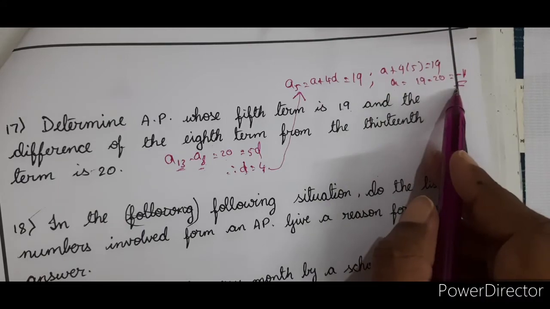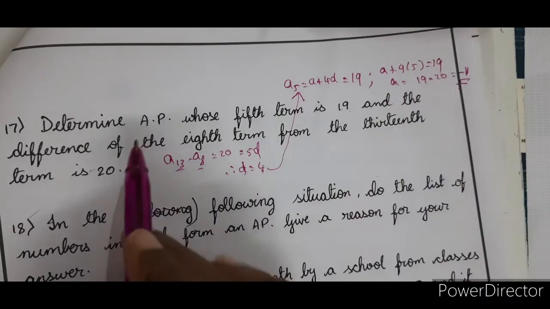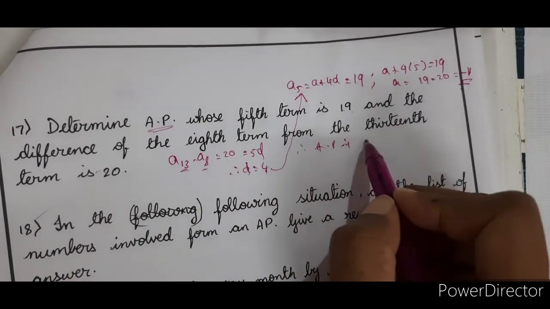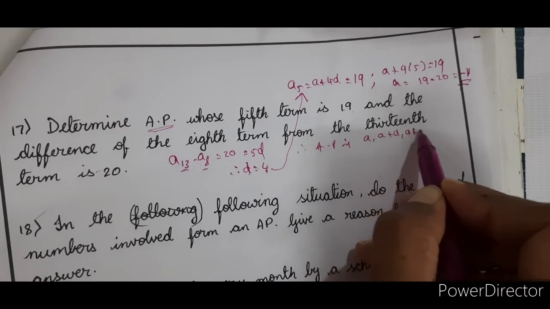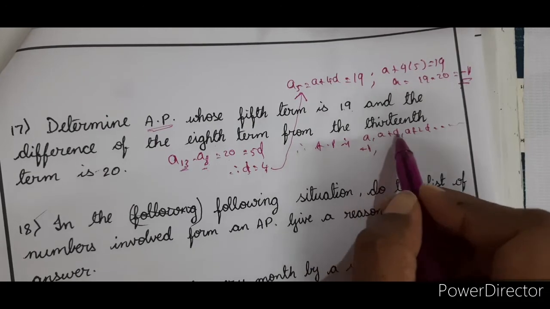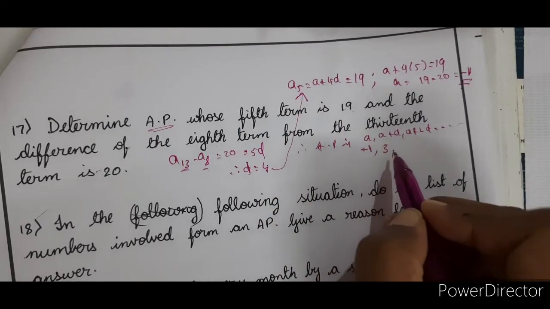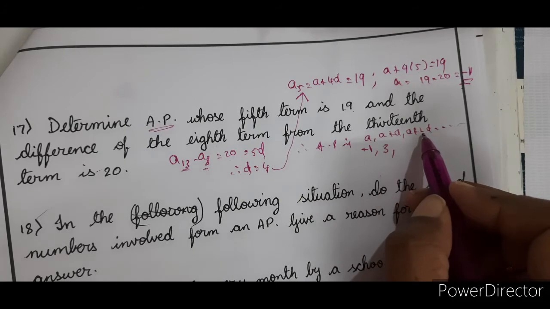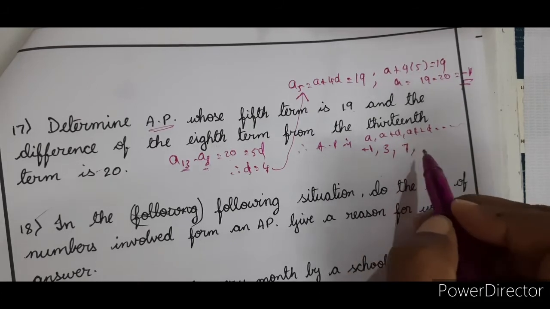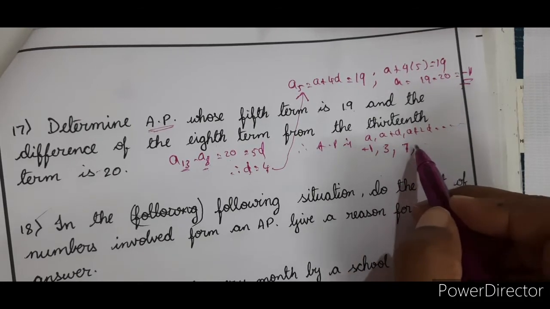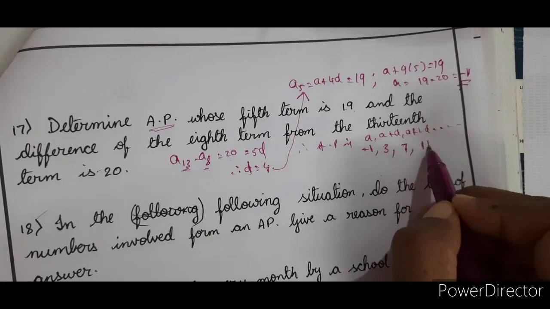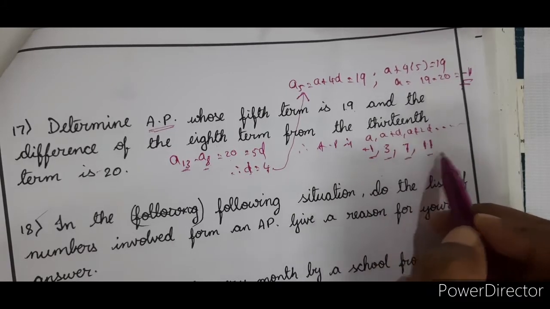So you got A to be minus 1. So now we need to determine the AP. What is he asking? Therefore the AP is, right? You will write A, A plus D, A plus 2D, and so on. So now A is minus 1. Minus 1 plus 4 is 3. Minus 1 plus 8, 4 2s are 8, minus 1 plus 8 is 7. Now minus 1 plus 12, 3 4s are 12, is 11. So minus 1, 3, 7, 11, etc.